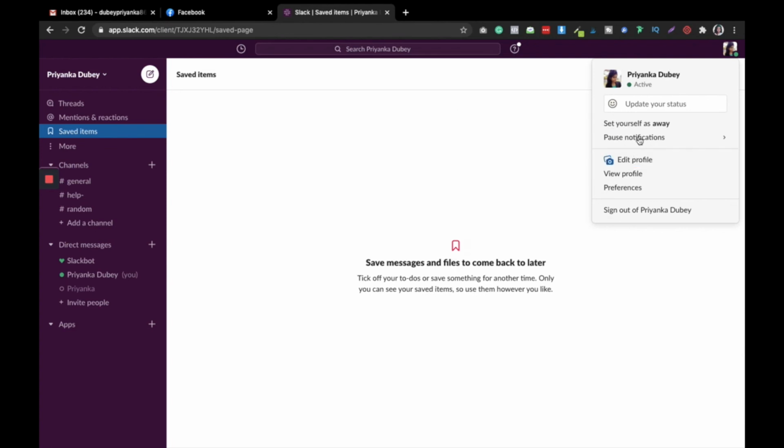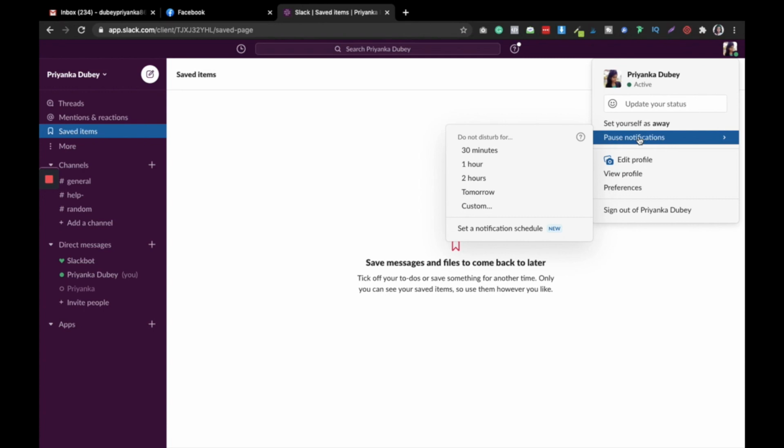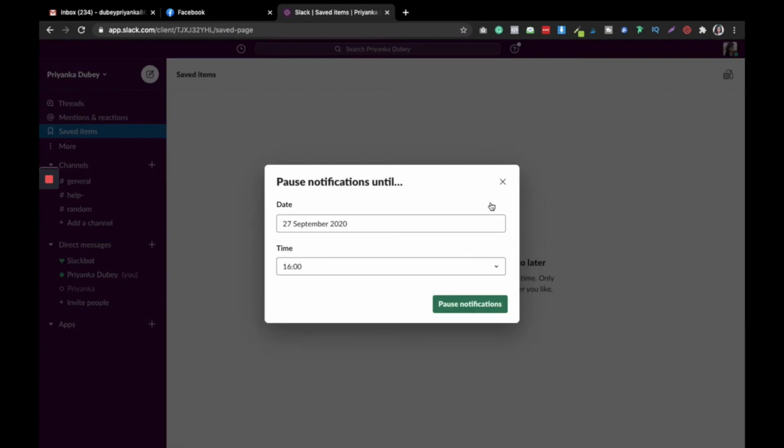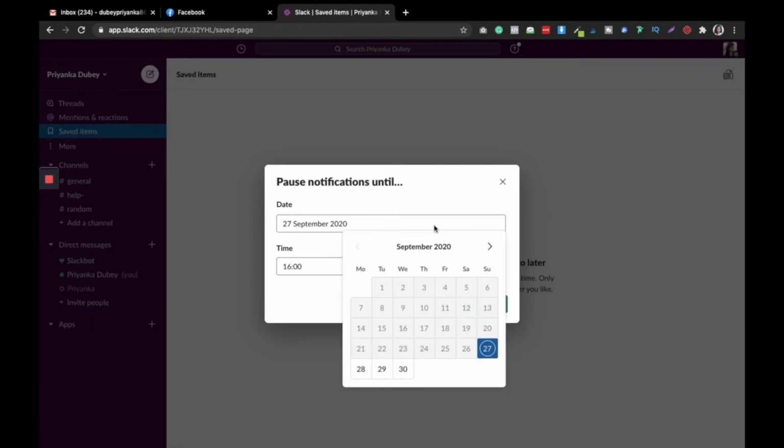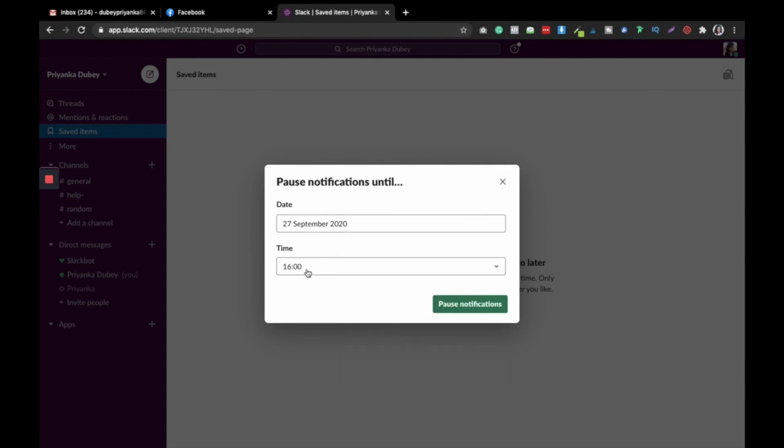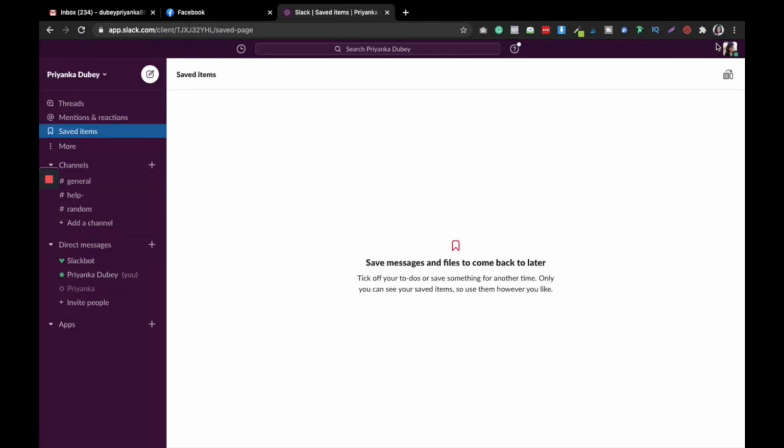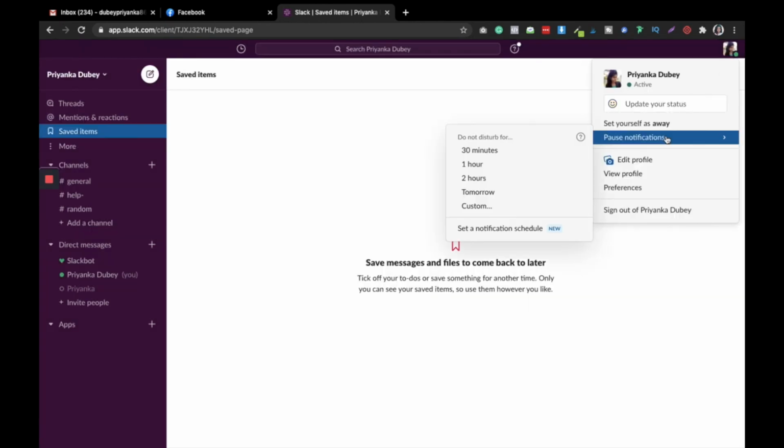Also, you can pause notifications. For example, if you are on a holiday and you don't want to receive any kind of notifications, you can pause it for like tomorrow or 2 hours. You can also customize it, like I don't want to receive notifications till this date, like 30th September, or according to time like 4 p.m. or 6 p.m. It's up to you what kind of time you want to pause the notifications.